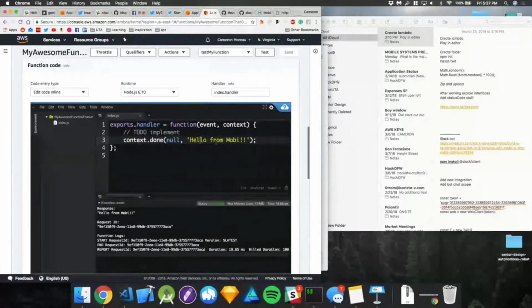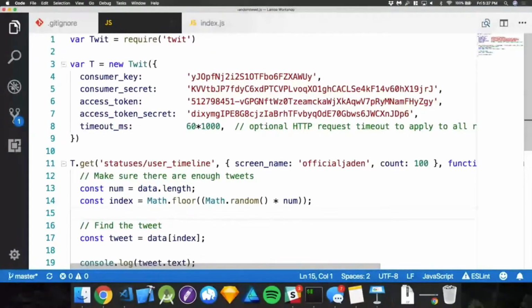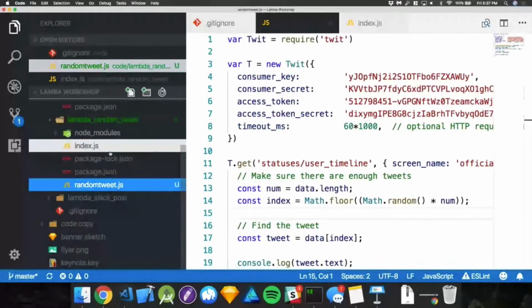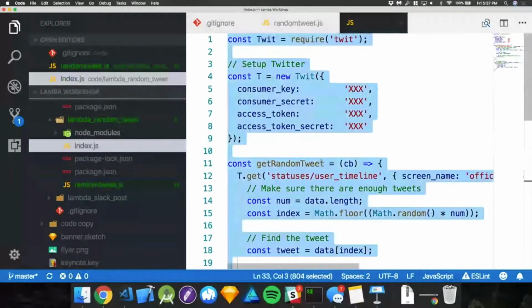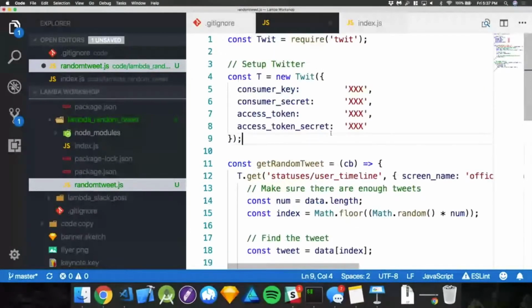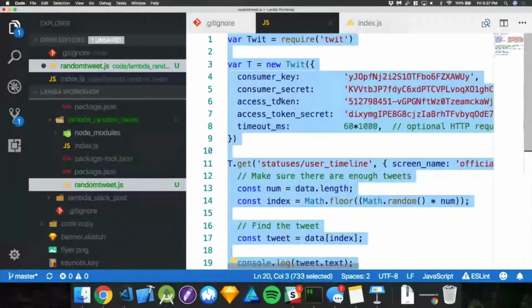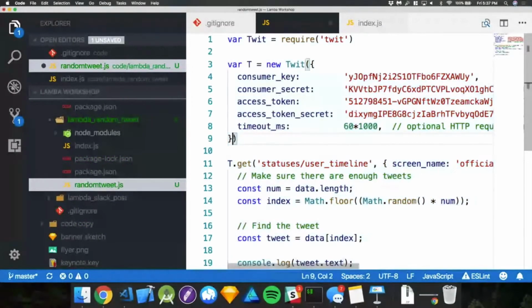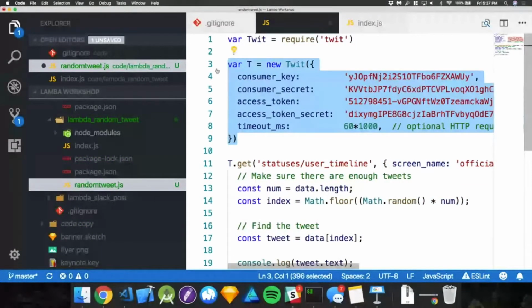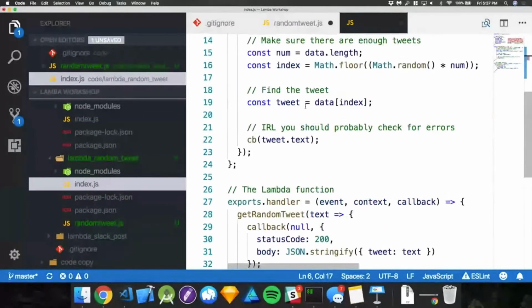So what I'm going to do here is update this Lambda function to give me that random tweet that I just talked about. Like I mentioned, I have all the code to do this. Now I'm just going to copy and paste this one because we have a lot of stuff going on. Just for the sake of it, I'm going to copy all of my keys here, and I think you should do the same.